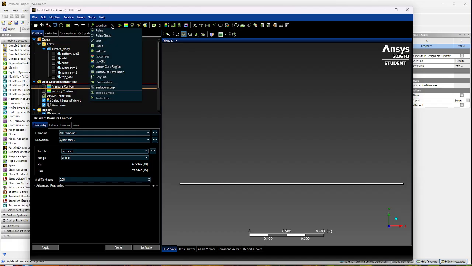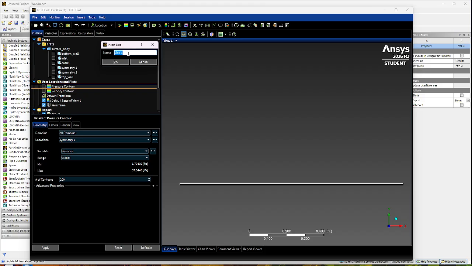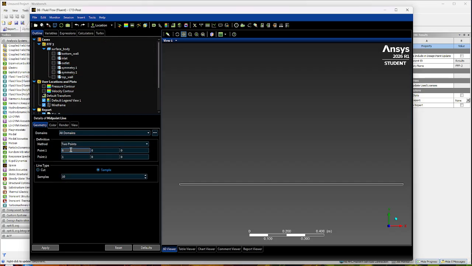And then now what we want to do is we're going to make a line. Alright, we're going to make a couple of lines. So this one's going to be the midpoint line. Your points are going to be, both of them are going to be at the same, so it's going to be at the middle. So mine was 1200 millimeters, but this is in terms of meters, so be careful. So it's 1.2 meters, so mine is 0.6. Same thing over here, 0.6, 0.2.